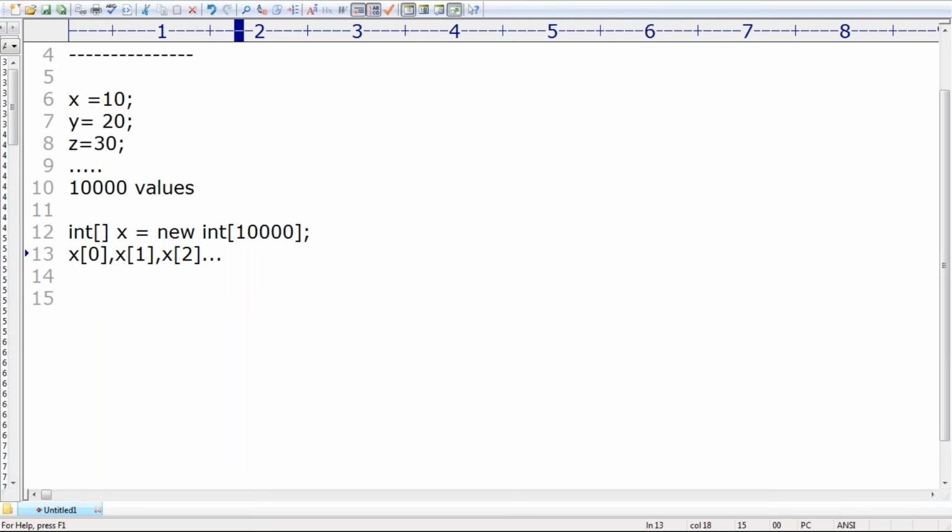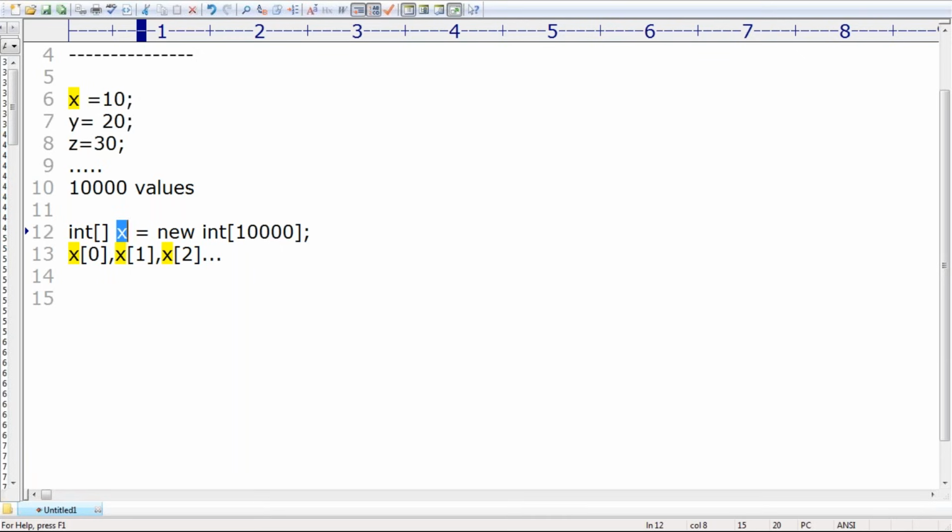Sir, this 0, 1, 2, what is this? Respond, man. 0, 1, 2, what is this? Index. Are you getting it right? Sir, we can differentiate 10,000 values by using index. But how many variables are there, sir? Only one variable. Clear for all of it, right?